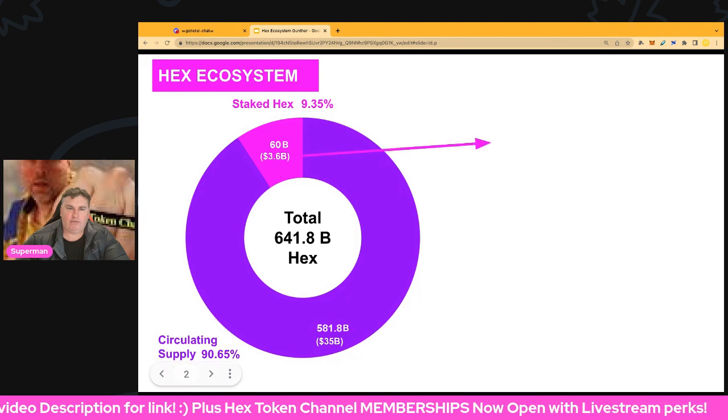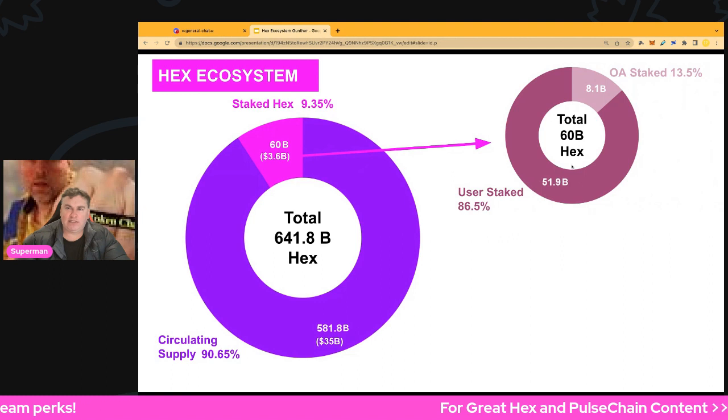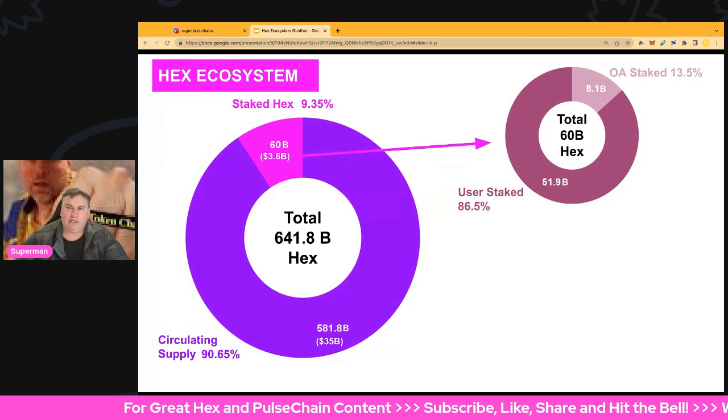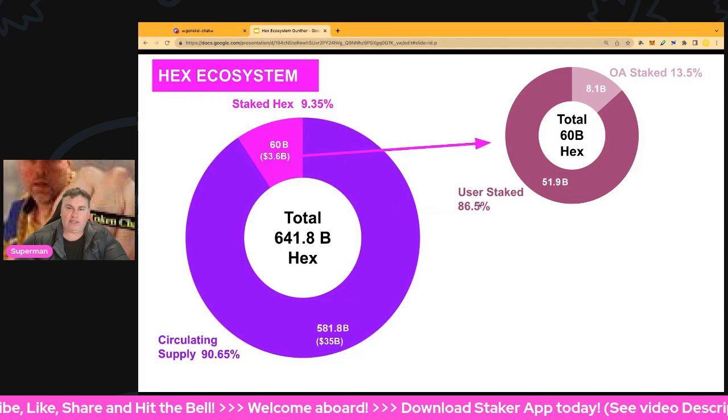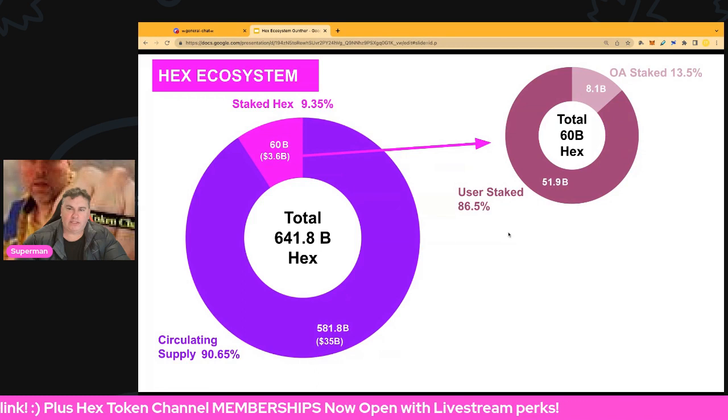Now obviously we're going to zoom down on the staked hex, and you can see staked hex is at 60 billion, and those two correspond. If you break down the 60 billion staked, we can see that 8.1 billion is estimated to be in the OA or origin account, and that's 13.5% of all hex staked. And user staked there's 51.9 billion, approximately 86.5% user stake. So that's the public non-OA, users like you and I at the moment. So that's the stake breakdown.